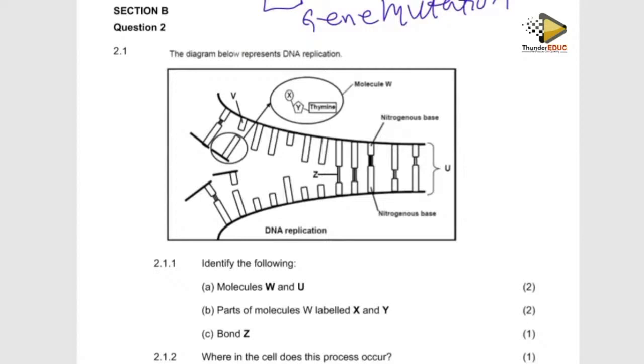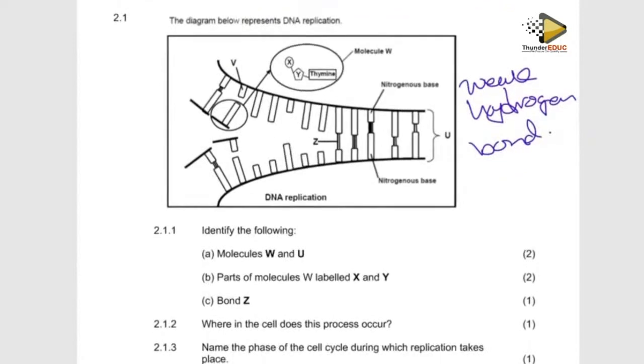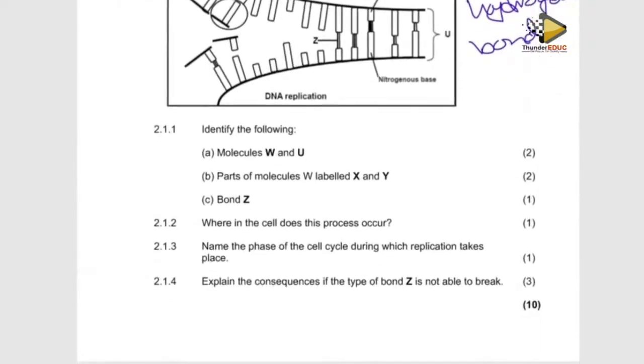And then bond Z. Bond Z is weak. You want to see the word weak. Weak hydrogen bonds. If you write only hydrogen bonds, your answer will have some questions, but we prefer you saying weak hydrogen bond. We call that one a KO, meaning knockout. When you give that answer, no one is going to question your answer.